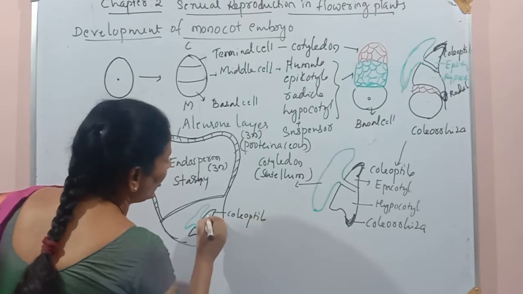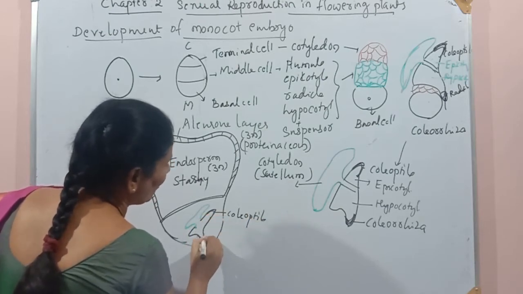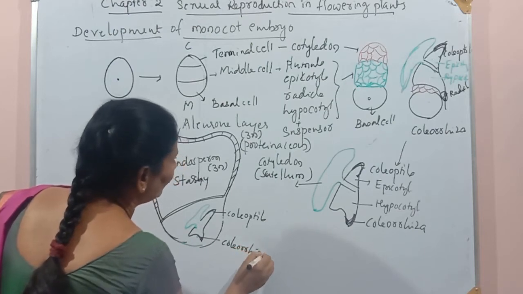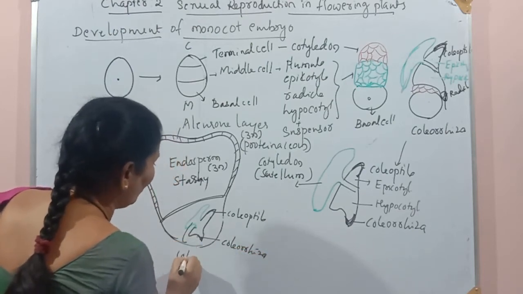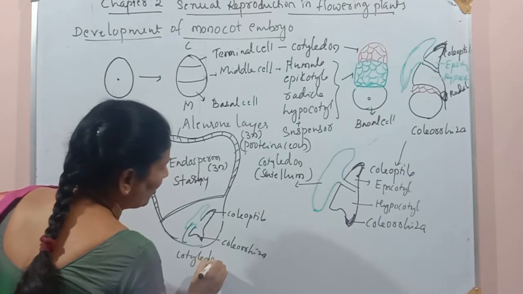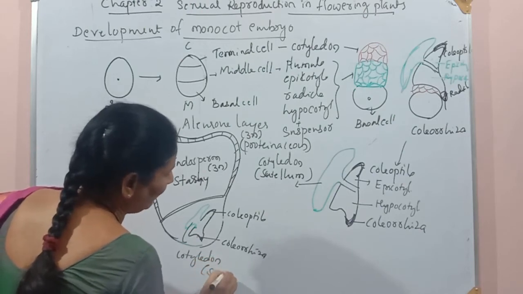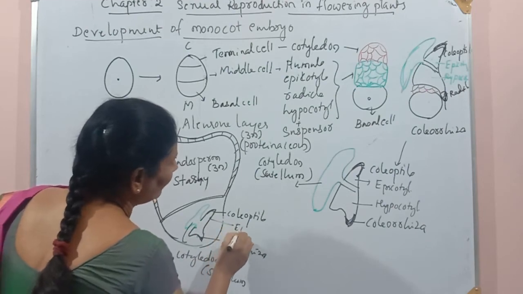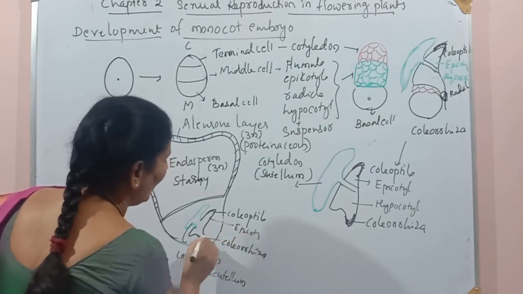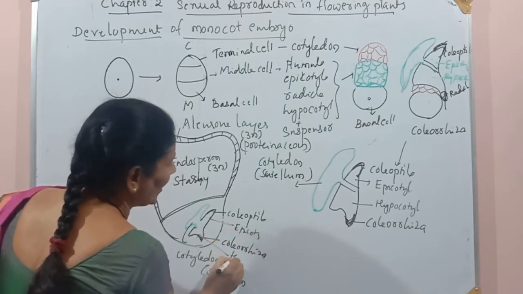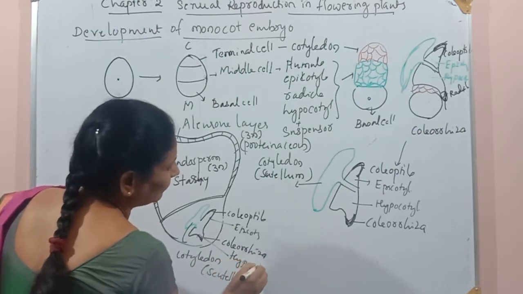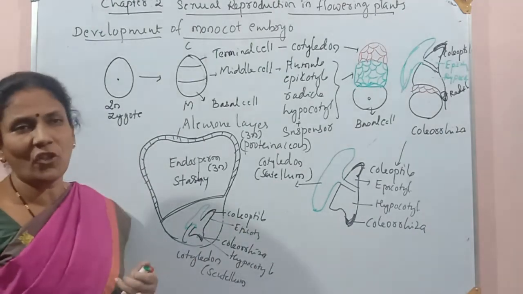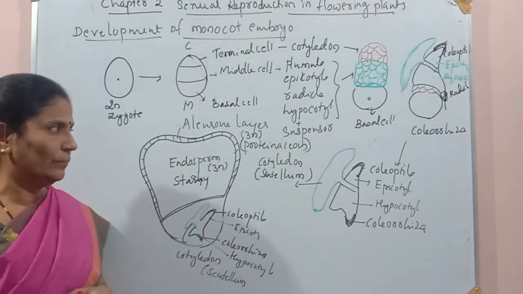This portion is called coleoptile, and this portion is called the coleorhiza, and this is cotyledon, or we may also call it the scutellum, and epicotyle and hypocotyle regions. So this is a completely mature seed structure along with the embryo.